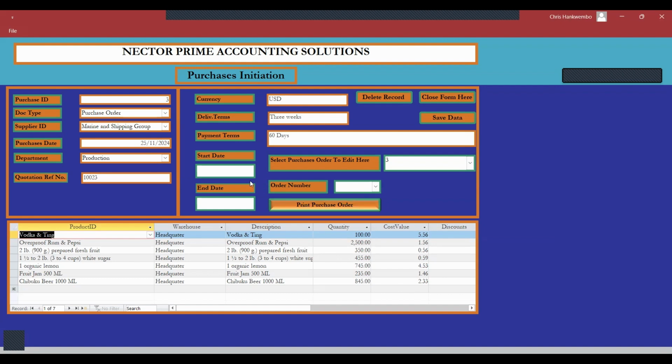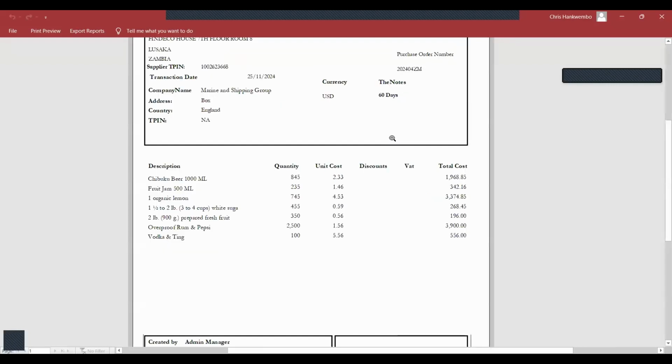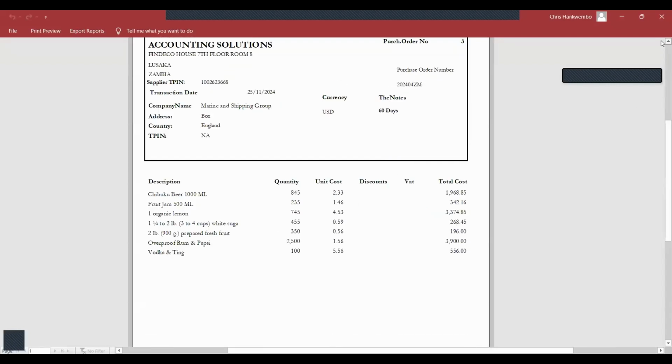So if you want to print this order, all you need to do is simply do this. Select the order number here. And if you don't know the date, you can take the date backwards. Then you select the date here, and print. Once it's printed, you can have it on your file there, waiting for the goods. You can see this is the purchase order which we have printed, waiting for the goods to arrive.